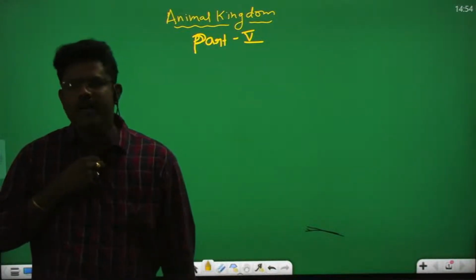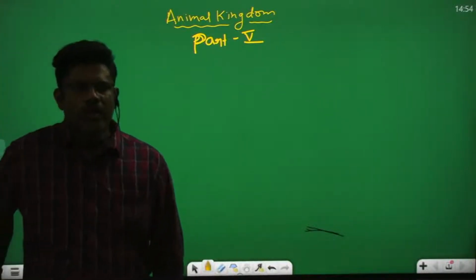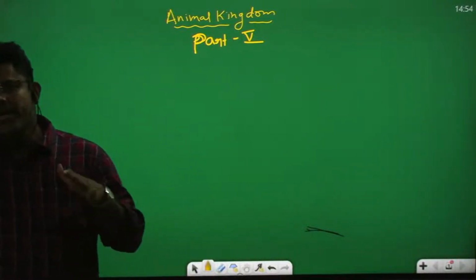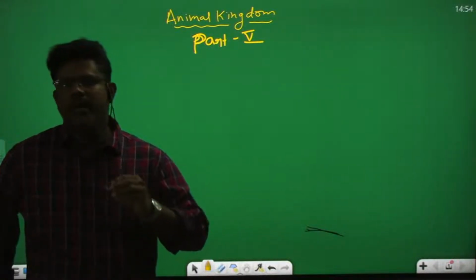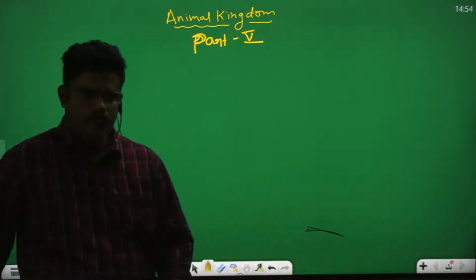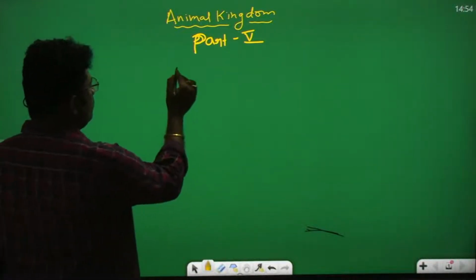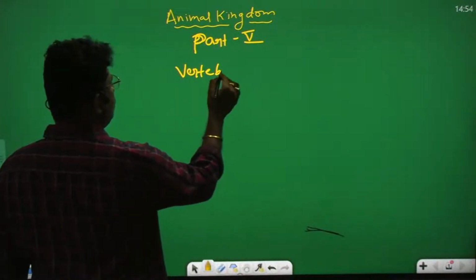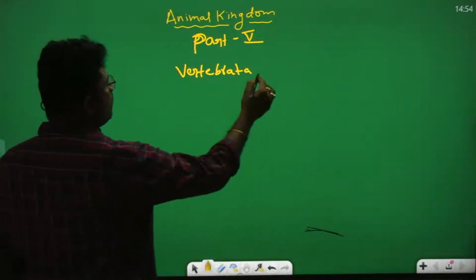The chordata phylum is divided into 3 subphyla: Urochordata, Cephalochordata, Vertebrata. Urochordata is completed, examples completed. Cephalochordata completed and examples completed. So today we discuss about Vertebrata. Now going to the Vertebrata classification. So this is the Vertebrata subphylum.